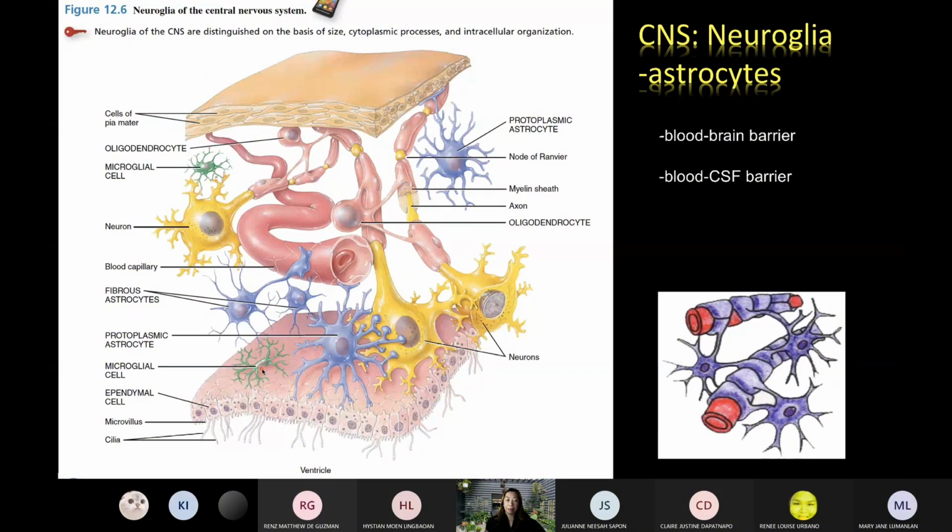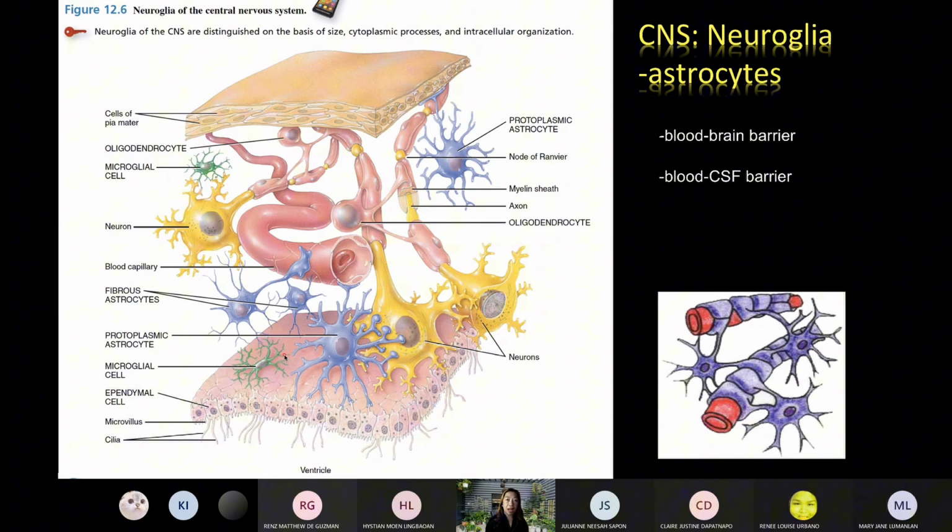So alin dun sa 5? They are actually specialized monocytes, diba? Sabi natin, when monocytes leave the circulation, they become either wandering or fixed macrophages. So these are examples of fixed macrophages found in the nervous tissue.